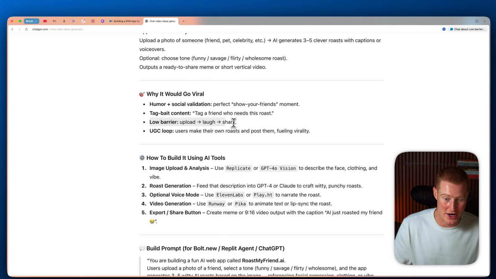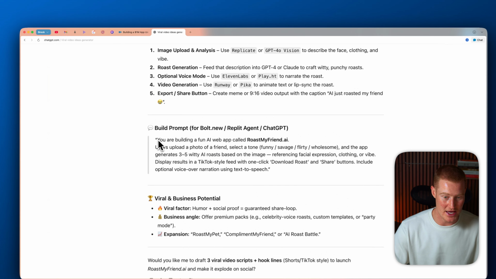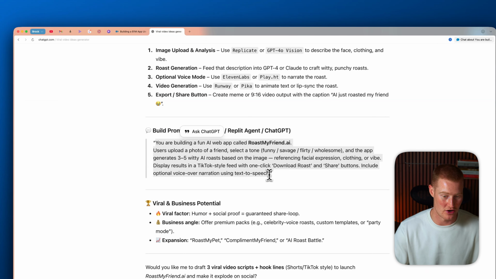It also says low barrier here, so you could upload, laugh, and share, and then UGC loop. Users make their own roasts, post them, fueling the virality. It even breaks down how it would use AI to build these tools. It also gave me a build prompt here that we could use inside of our AI app builder.